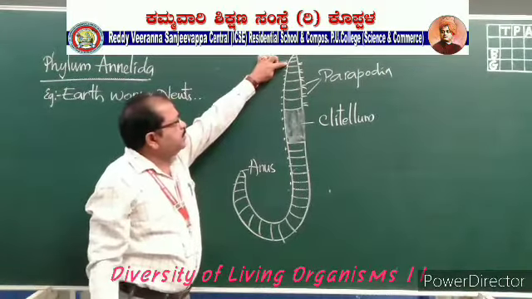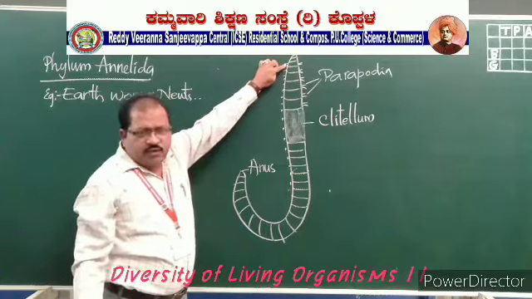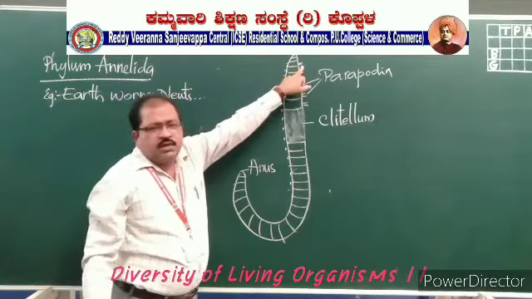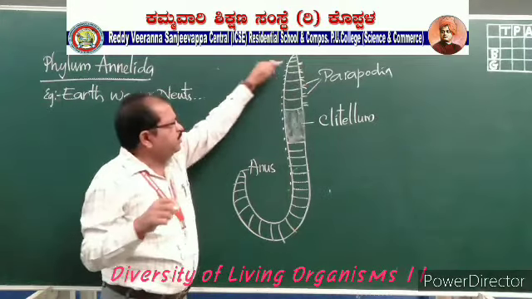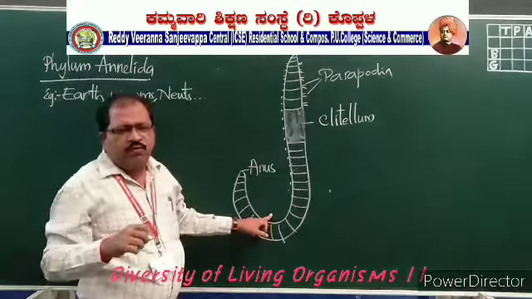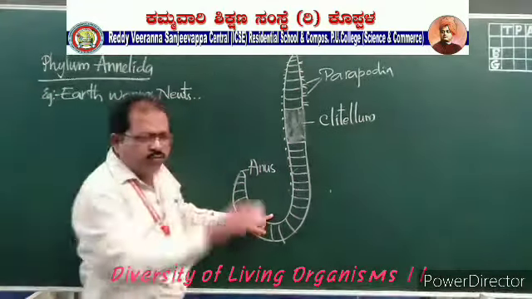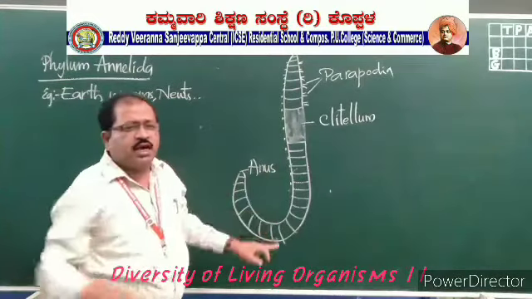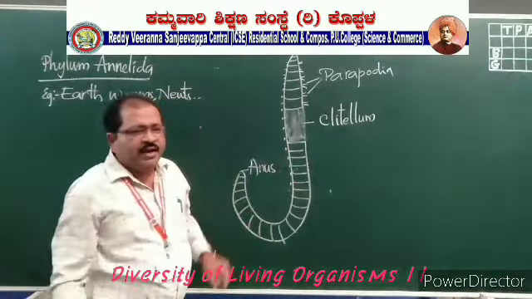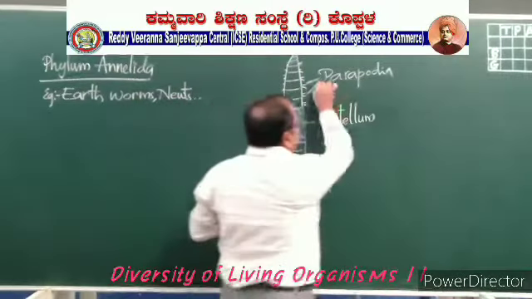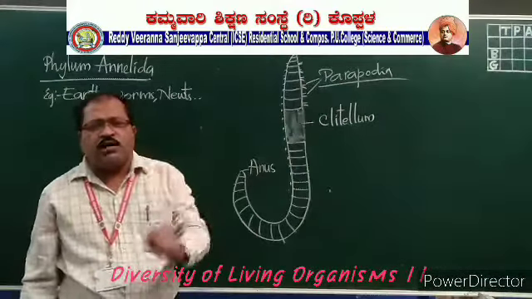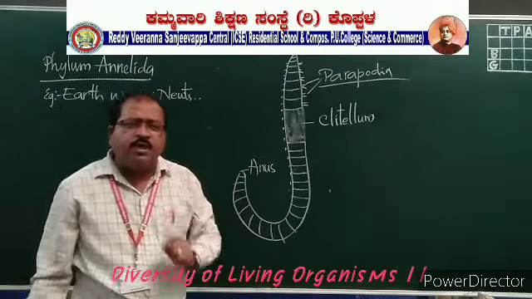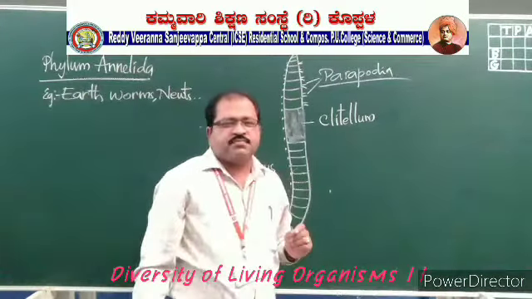From the fourth segment onwards, they have leg-like projections. The locomotory organs are present on either side of the body. With the help of these only, they move from one place to another. They are dragging their body. And these leg-like projections are called parapodia. That means the locomotory organ for earthworm is parapodia.